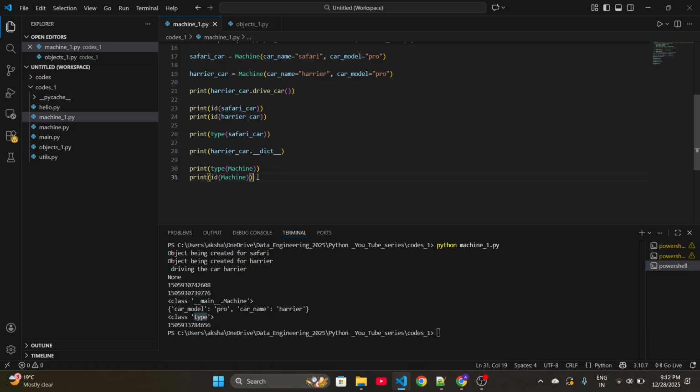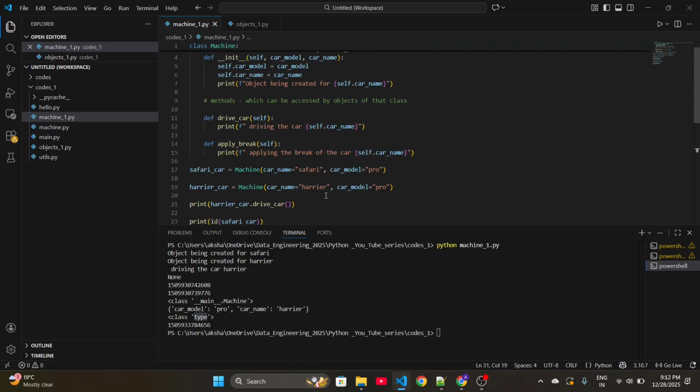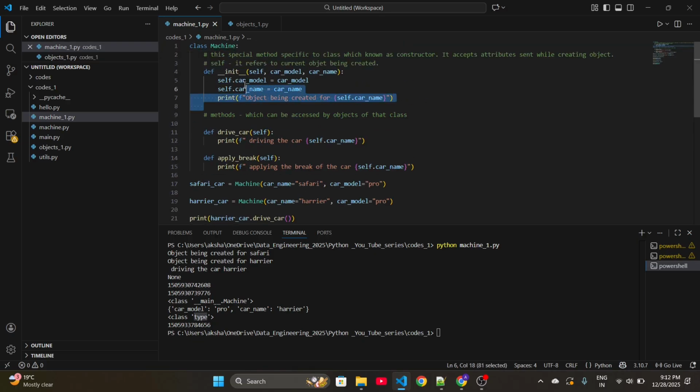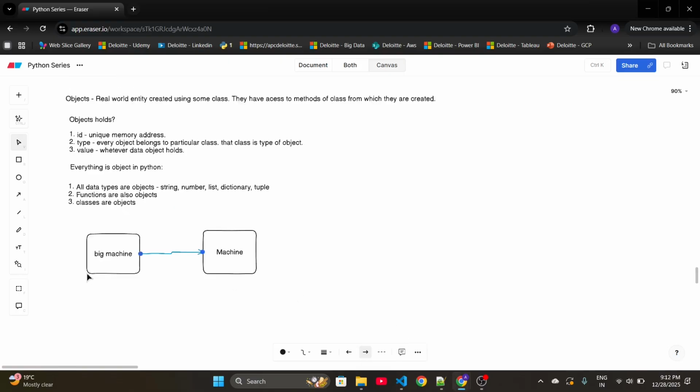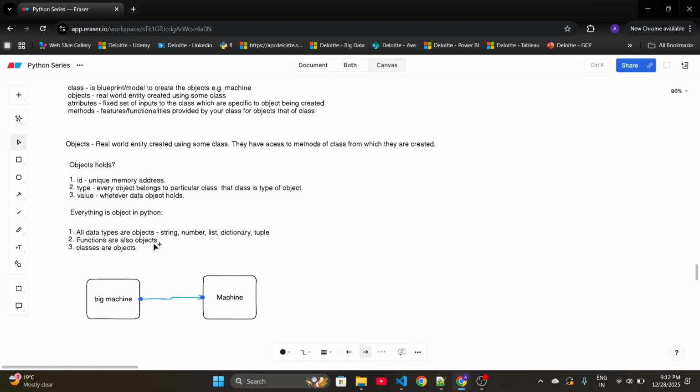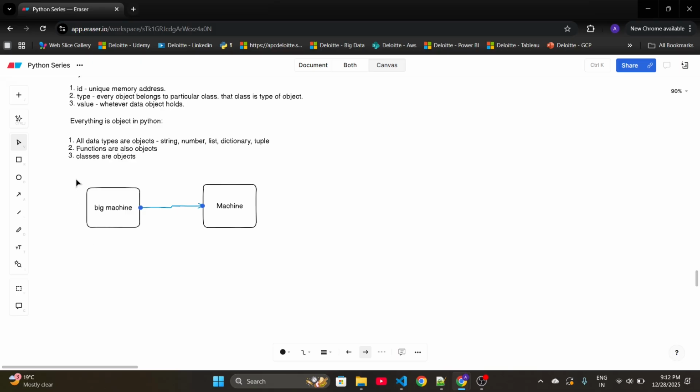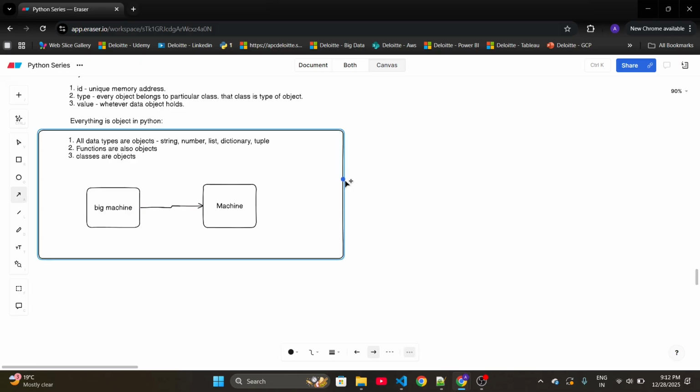Now what value does a class store? A class stores your constructor and your methods. So these are all values for your class. Hence, a class is also an object in Python. I hope we have proved that everything is an object in Python. We have answered how everything is an object in Python.